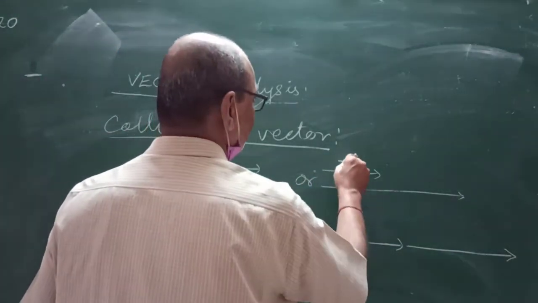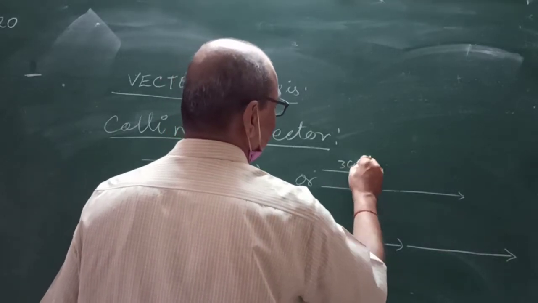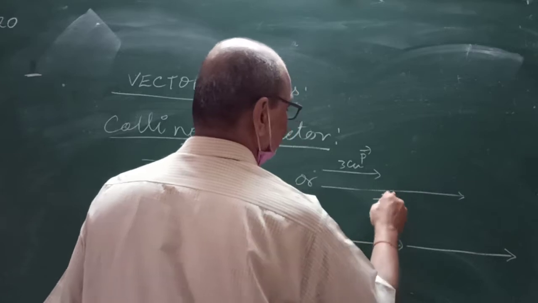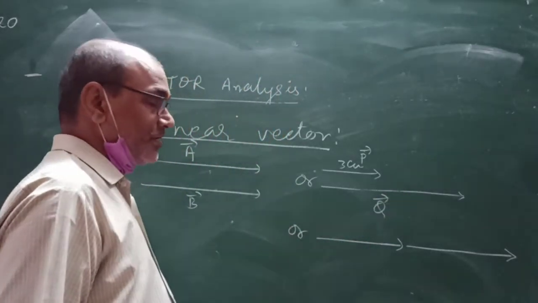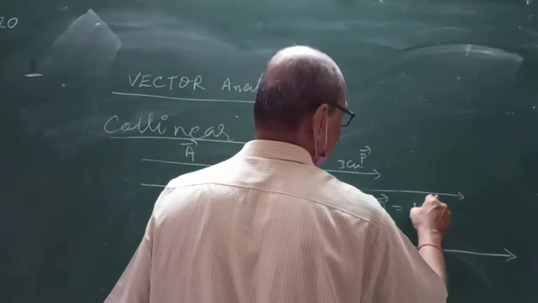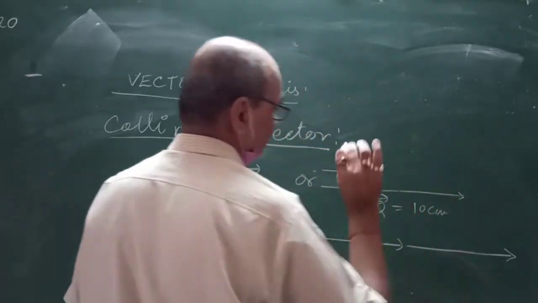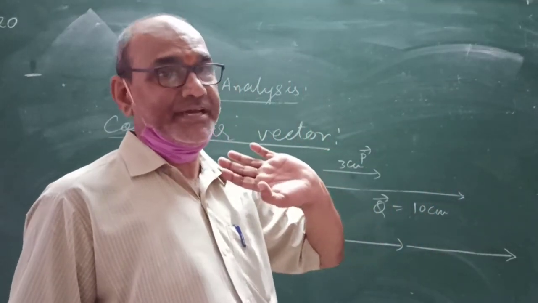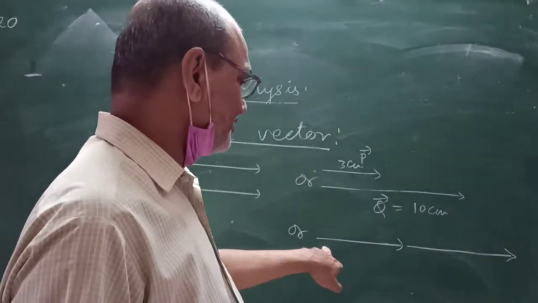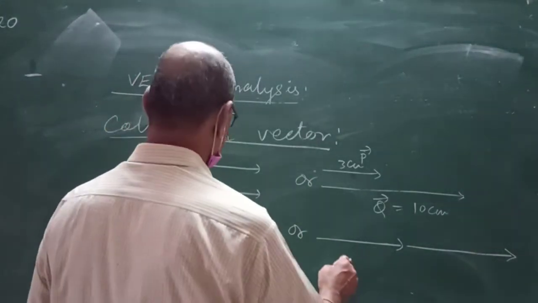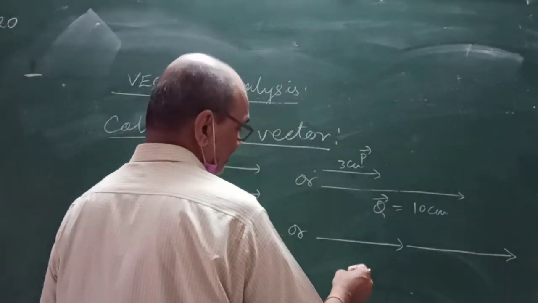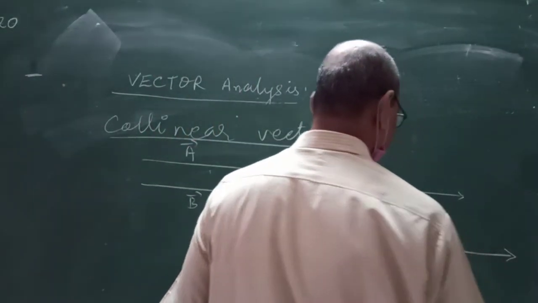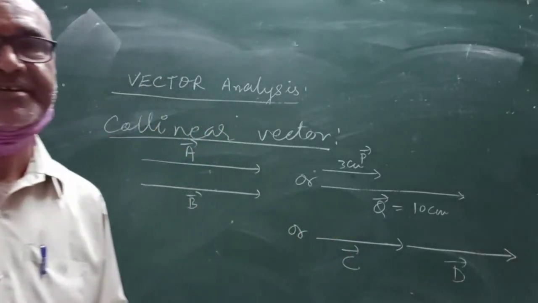Unequal magnitude: here the magnitude of vector P is 3 centimeter, and the magnitude of vector Q is, suppose, 10 centimeter, but both are directed in the same direction. Another one, vector C and vector D, both are directed in the same direction.